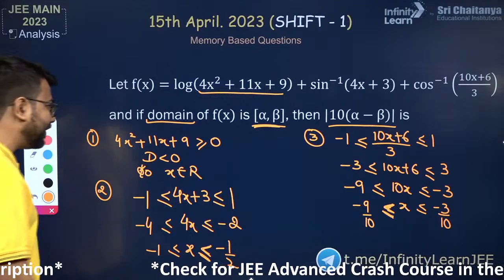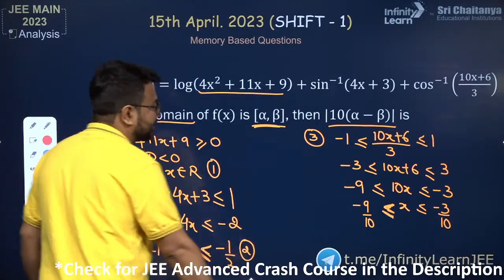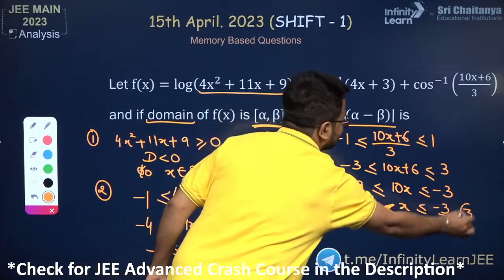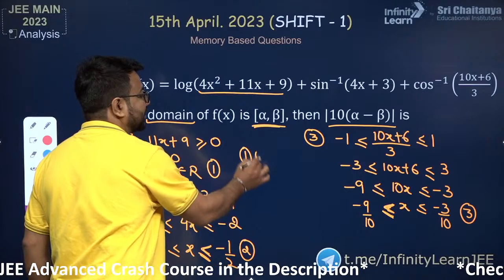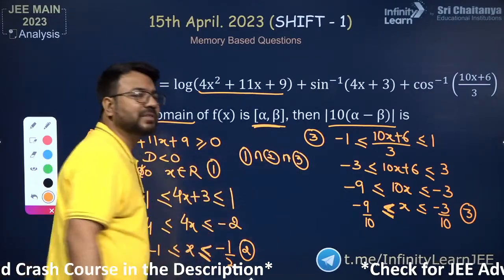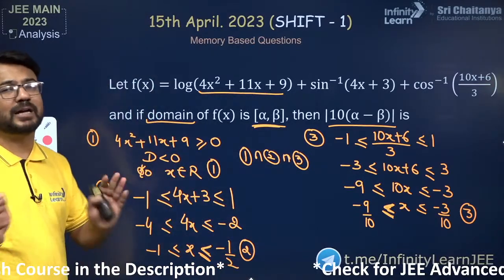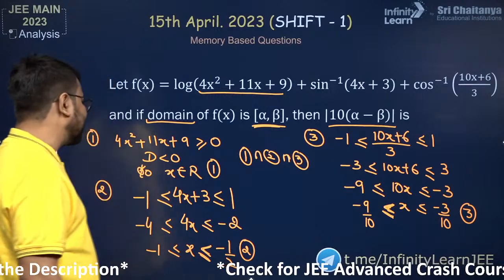Alright, this is the first domain, this is the second domain, and this is the third domain. There are three functions involved in it. Now we need to take the intersection of the first, second and third domains. The common part of these three domains will be the final answer. Guys, do you know what should be the final answer over here?